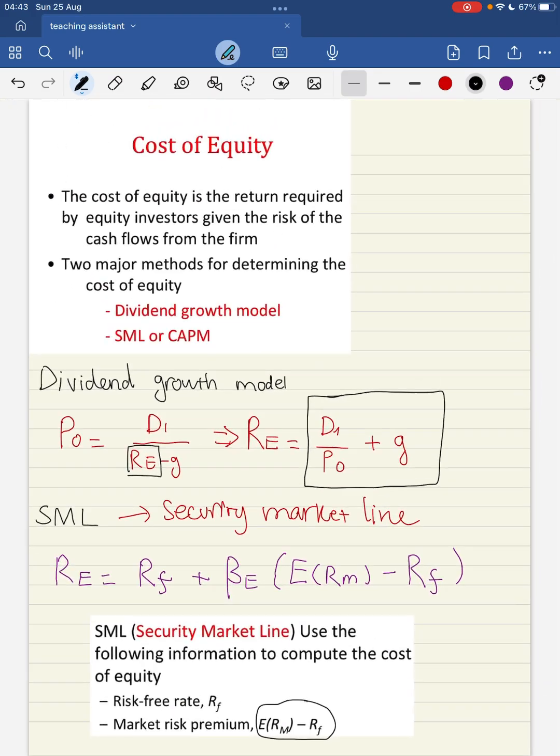The next model to compute the RE is the security market line. The formula is cost of equity equal to RF. RF stands for risk-free rate. What is the risk-free rate? The risk-free rate is the rate of return for a risk-free asset. What are risk-free assets? An example is a treasury bond.